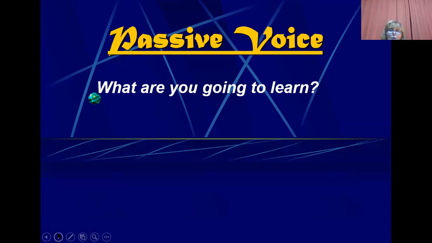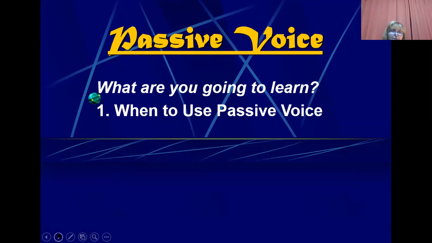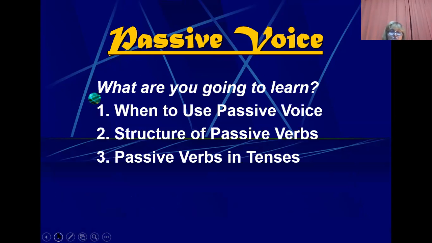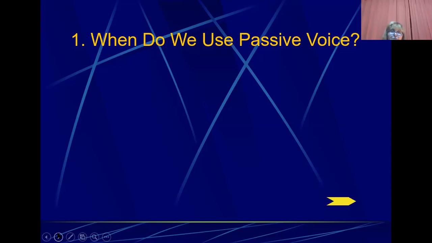Passive voice. What are you going to learn? When to use passive voice, structure of passive verbs, and passive verbs in tenses. When do we use passive voice?